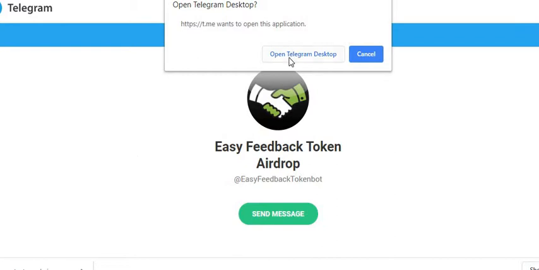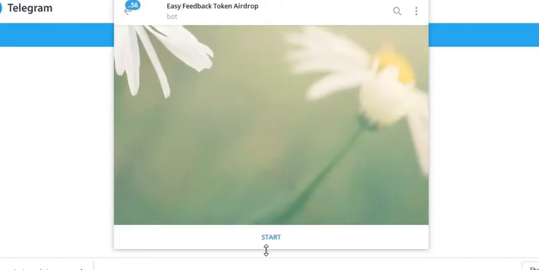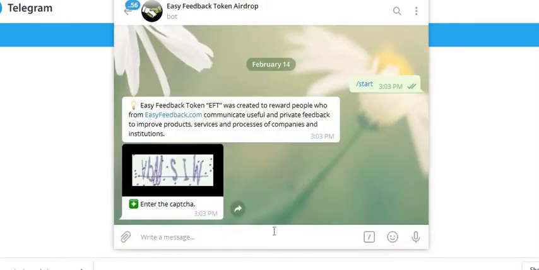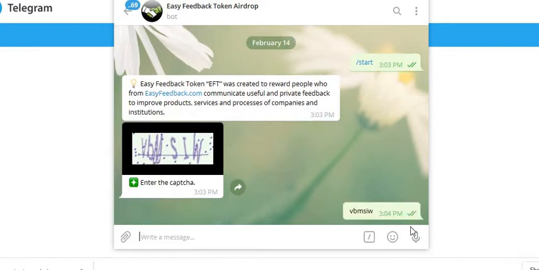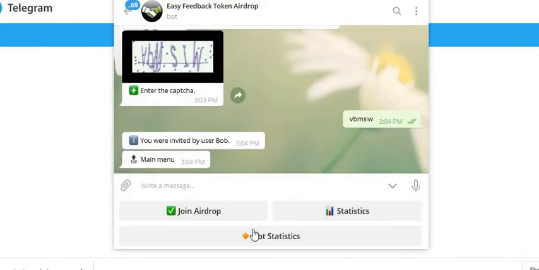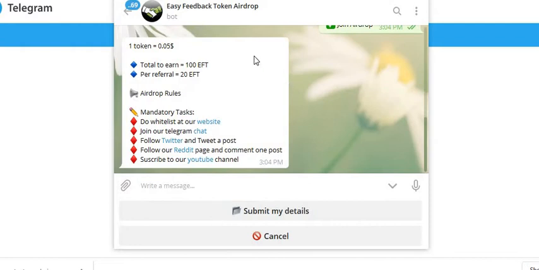Make sure you do not send any money to any airdrops. All airdrops are free. Click start on the bot. We'll type in this CAPTCHA, and we'll just click on this next, and we will join this airdrop.